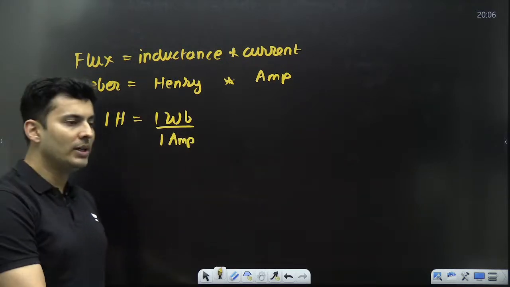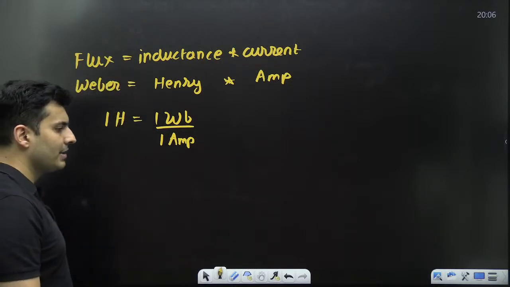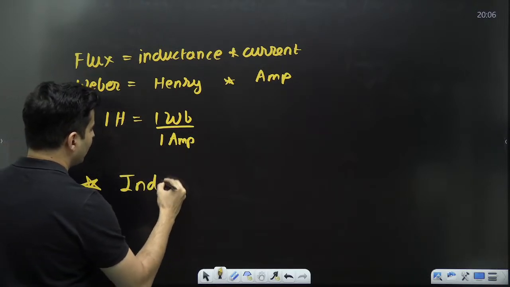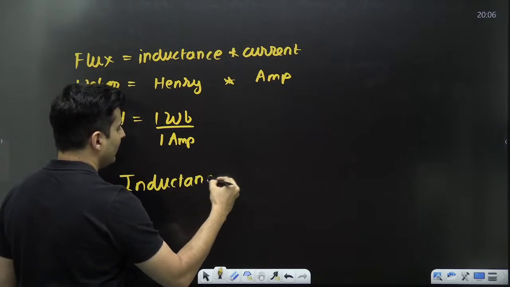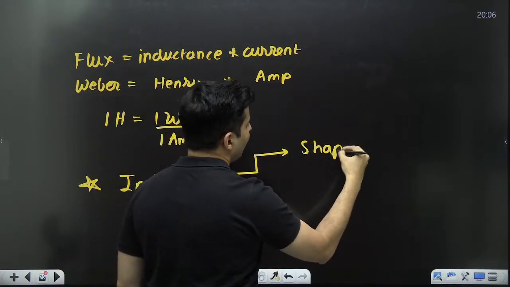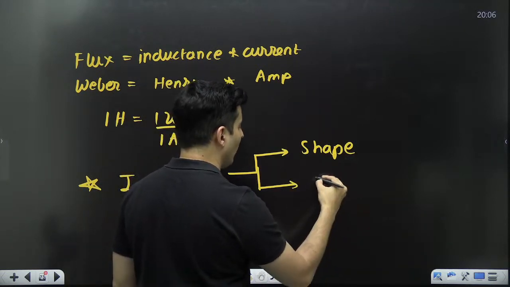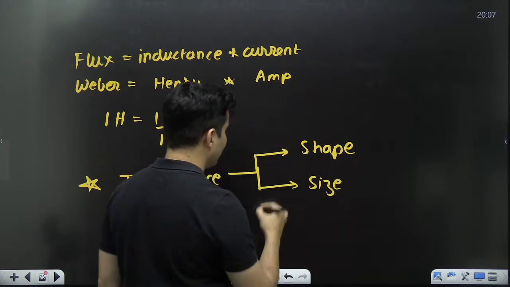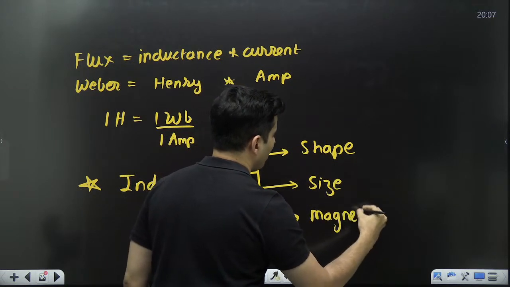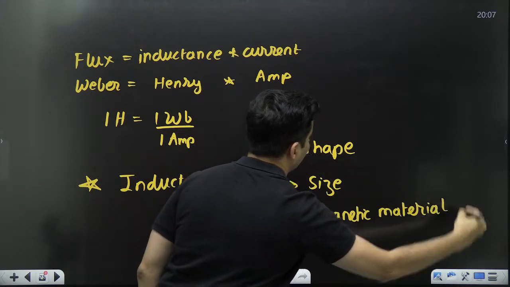Obviously, inductance is a scalar quantity, and the value of the inductance depends on many things. The shape, whether it's a circle, a square, etc. It also depends on the size, how big it is. It also depends on the magnetic materials inside that particular inductor.